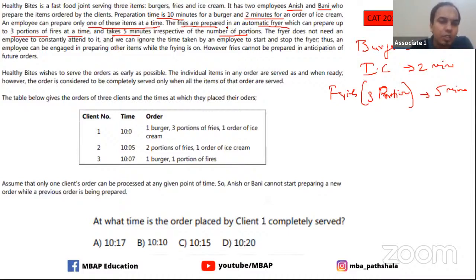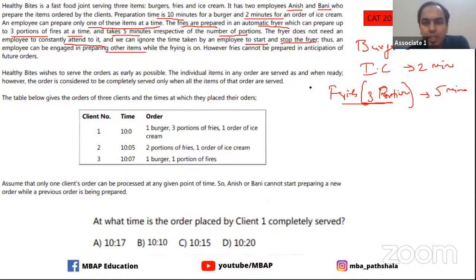If you go, you see that in that particular utensil they have, they can put multiple fries packets and then fry them. So three portions can be fried at the same time, and it takes 5 minutes. Now the fryer does not need an employee to be constantly attending it. That means when someone is doing three portions of fries, he can ignore the time taken by the employee to start and stop the fryer. Thus an employee can be engaged in preparing other items.